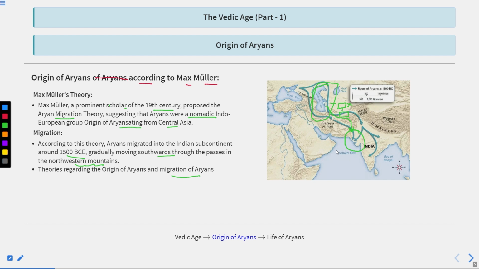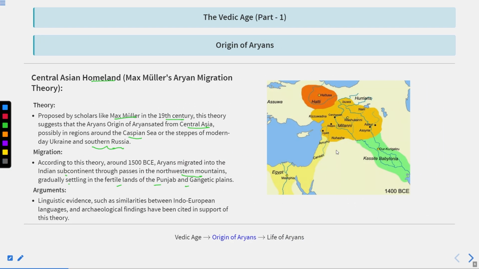So Aryans entered India. They came to Saptasindhu. They saw the richness of the land and the availability of the water system in this particular area. That's why they established in this location. Clear? So why did Aryans establish in Punjab and Gangetic plain, or we can say near the Saptasindhu region? Because of the fertile land and sufficient water coming from the 7 major rivers.